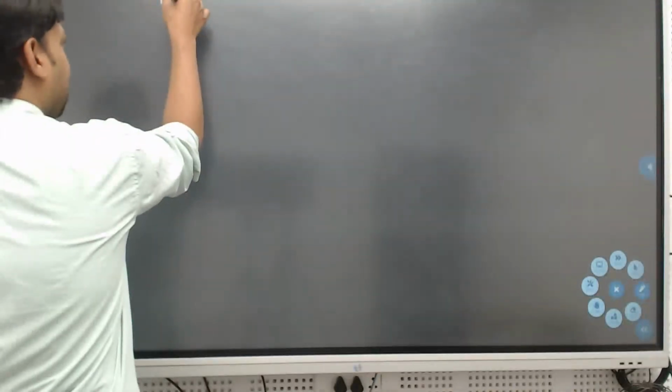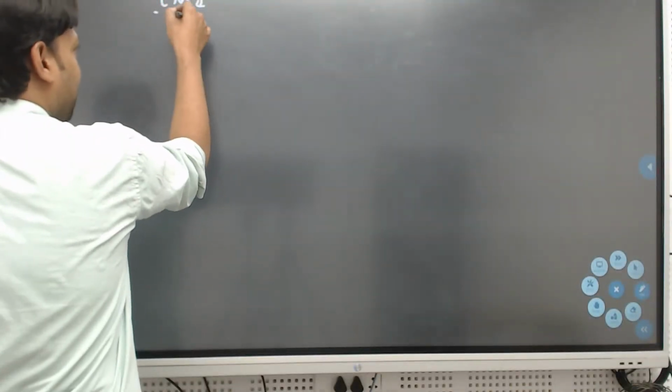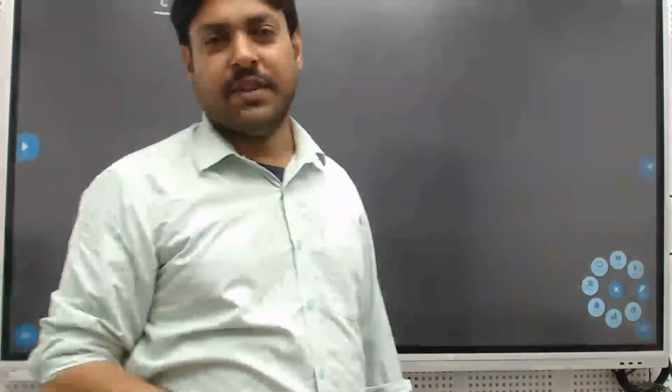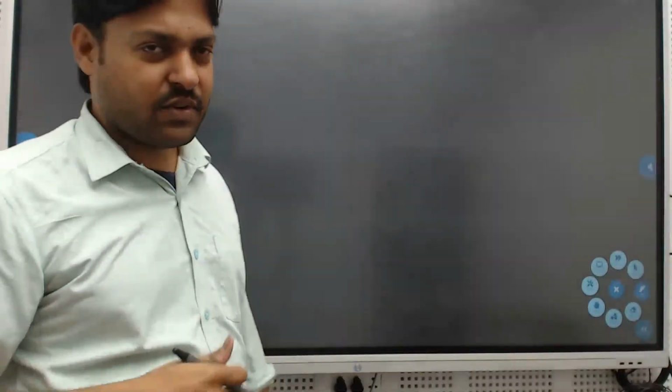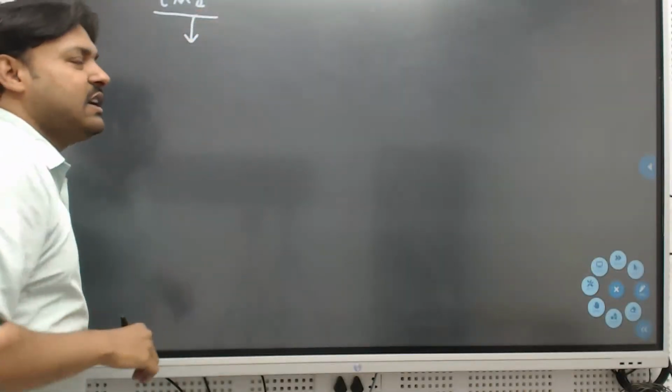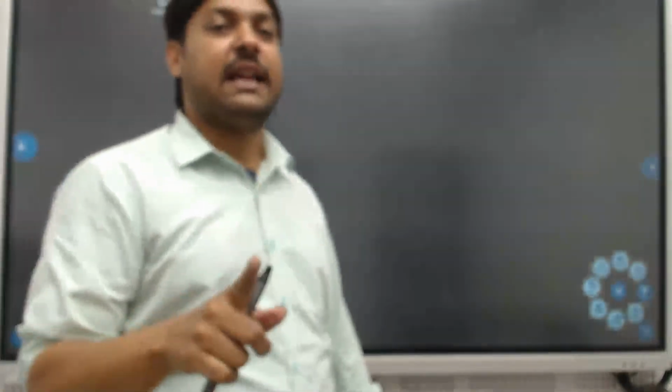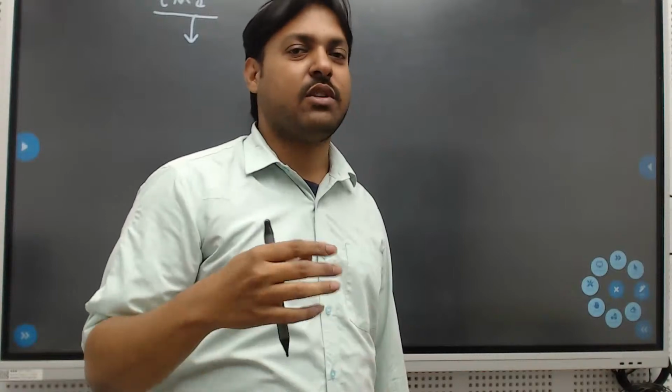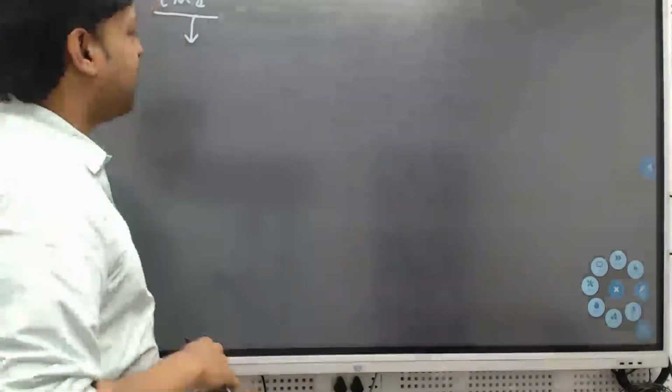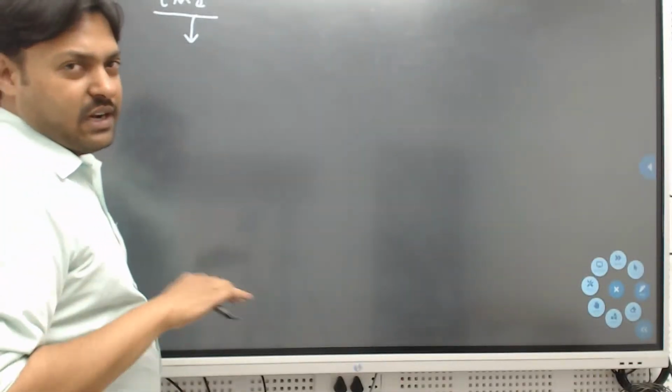In EMI, we studied a point. So try to relate all the concepts now. In electromagnetic induction, we studied a point. So what is that? Anyone? Try to recall. In electromagnetic induction, we studied a concept called induced electric field. So try to recall that concept. So what do you mean by that induced electric field?